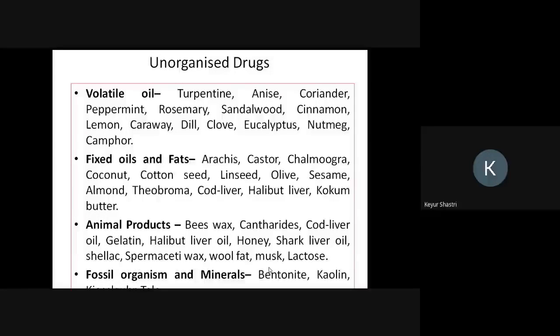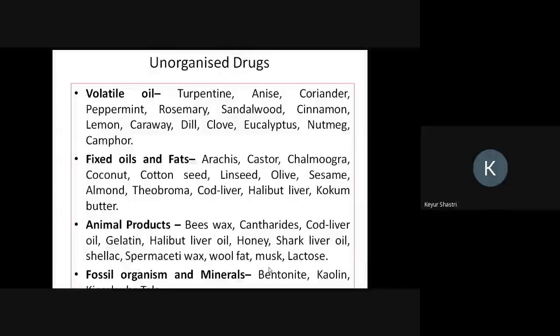Then we have drugs containing lipids. Lipids are triacylglycerides of higher fatty acids, and usually they come under the classes of fixed oils and fats. Fixed oil examples are arachis oil, that is peanut oil, castor oil, which is a very good laxative, chaulmoogra oil, which is used in the treatment of leprosy, coconut oil, cottonseed oil, linseed oil, olive oil, which is a very good nutrient, sesame oil which is til oil, almond oil which is badam ka tel, theobroma oil, that is a fat, cod liver oil and halibut liver oil, which are oils of animal origin, and kokum butter, which is a fat.